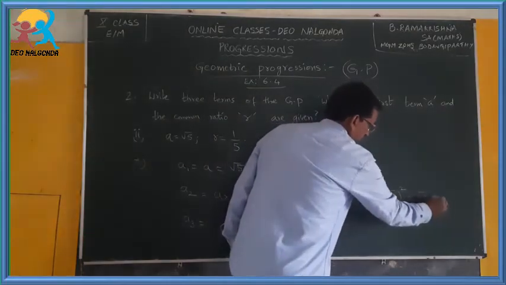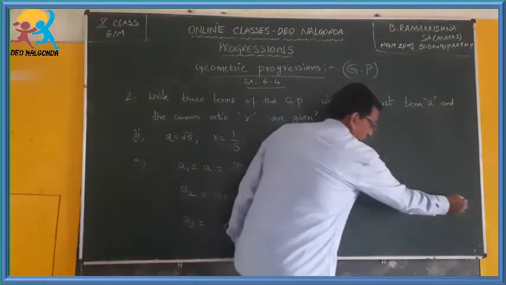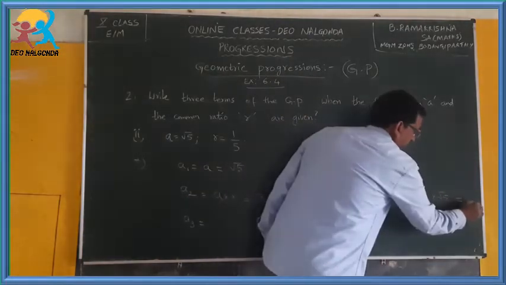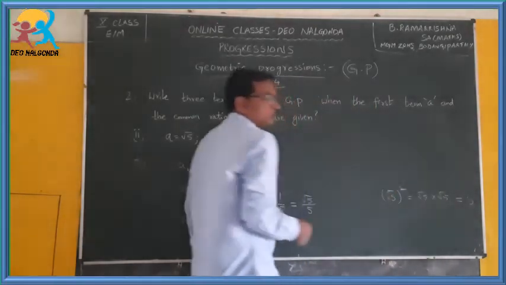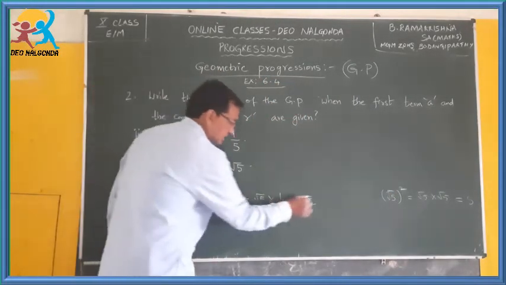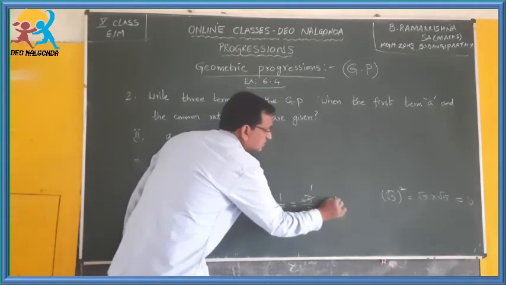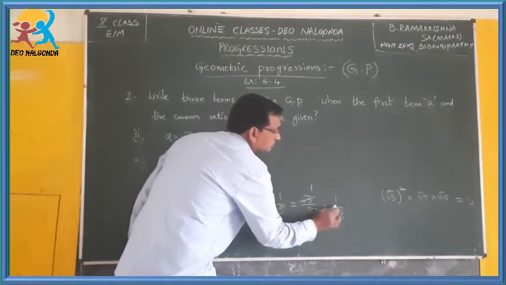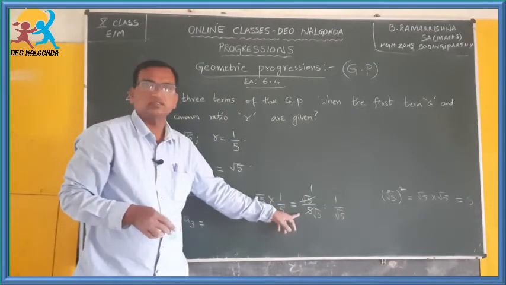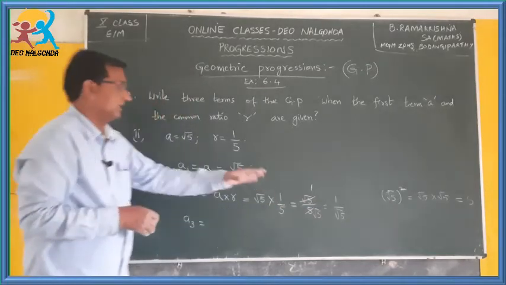what is root 5 whole square? Root 5 into root 5. How much do you get? Root 5 into root 5, ultimately this and this get cancelled and you get 5. Means root 5 into root 5 is equal to 5. If you have that knowledge, you can simplify this. Root 5 by 5 is equal to 1 by root 5. If you don't know these things, you just leave it here. Otherwise, you can move further and write that down.